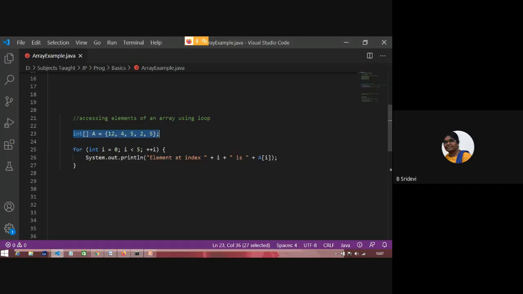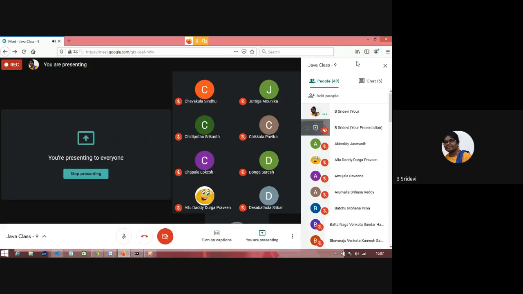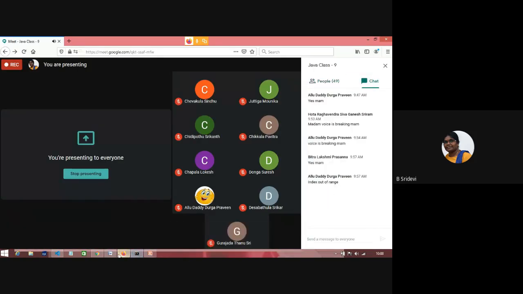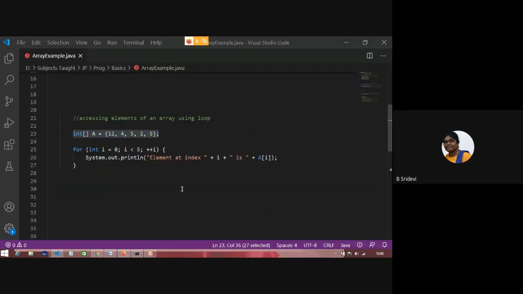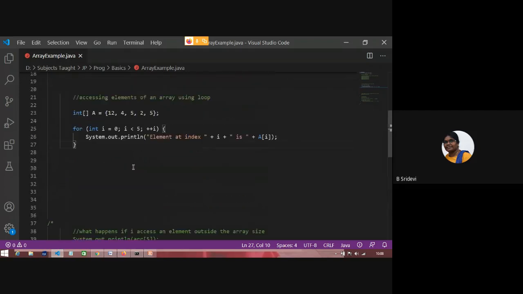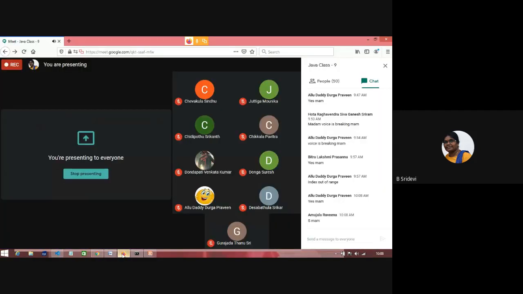Is it clear? Is this clear? At least type something in the chat window. Okay.